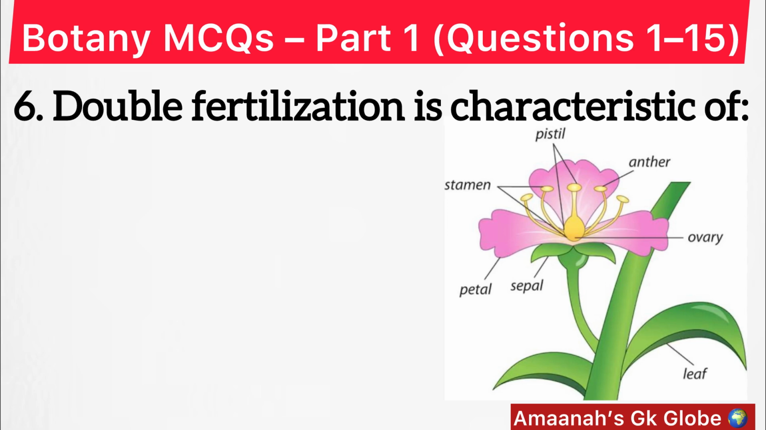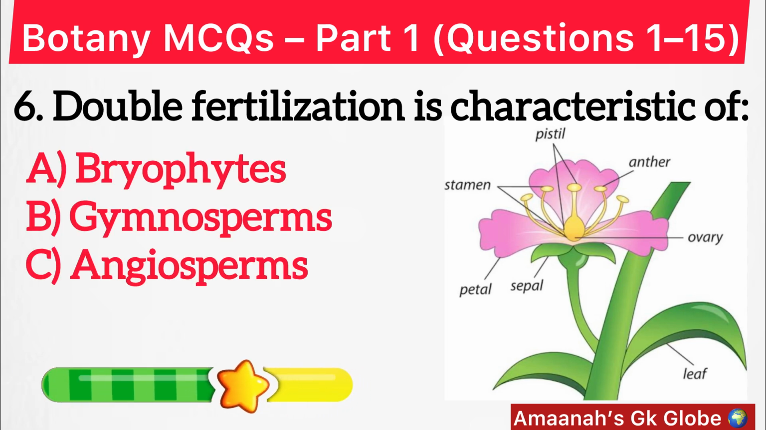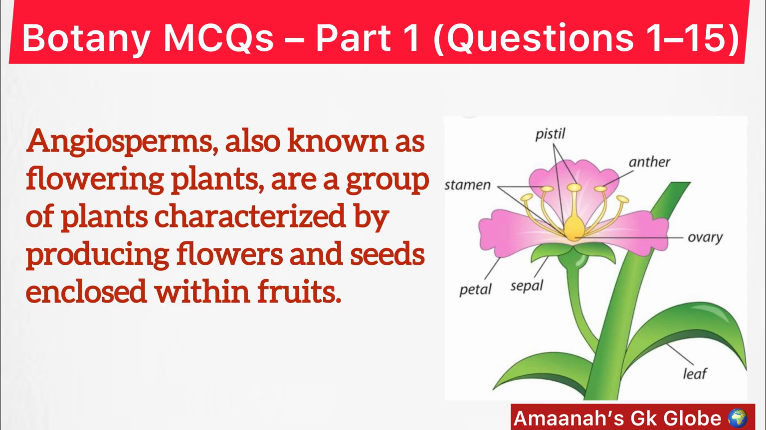Double fertilization is characteristic of angiosperms. Angiosperms, also known as flowering plants, are a group of plants characterized by producing flowers and seeds enclosed within fruits.